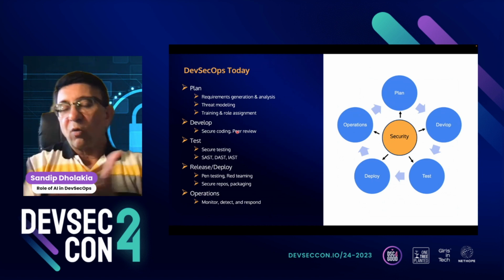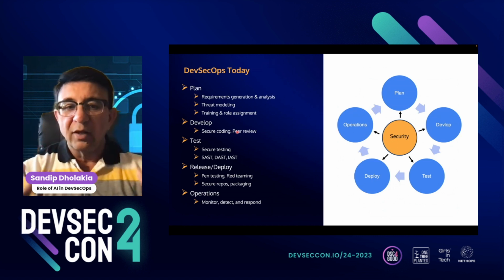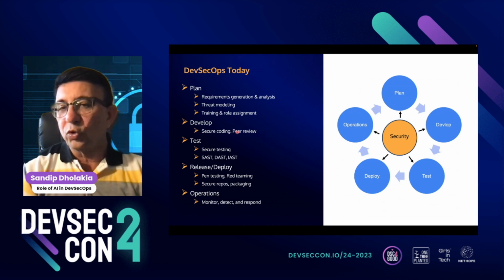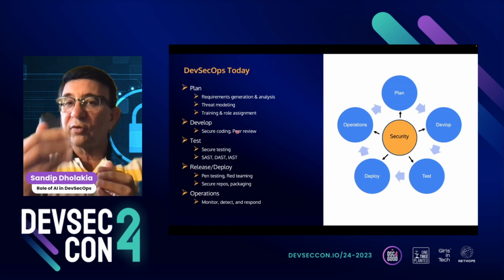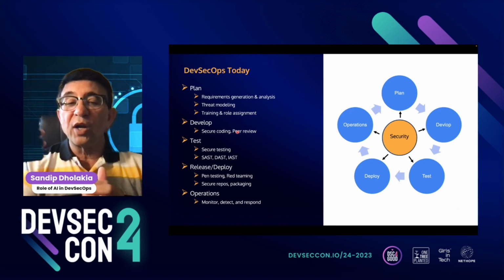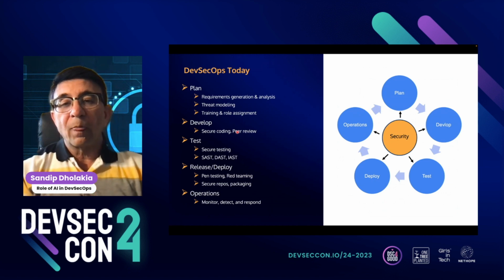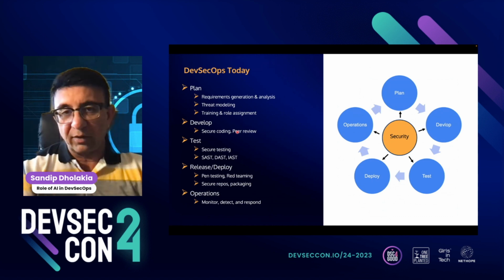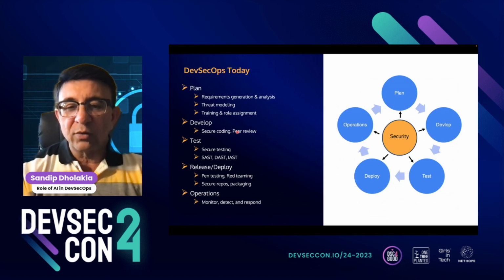Once we deploy the software, we have to test the mettle, sort of, to figure out how good the application is in terms of attacks and hacking. So we want to do pen testing, red teaming, and even, after releasing and before deploying, where we store the software is also very important, because we want to make sure the repo is secure, like Artifactory or GitHub or wherever we choose to store the code. So we have to secure that too.